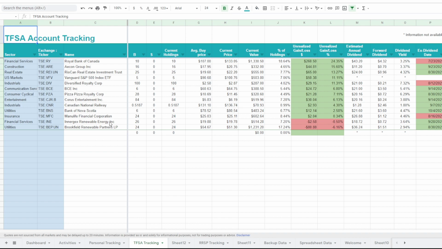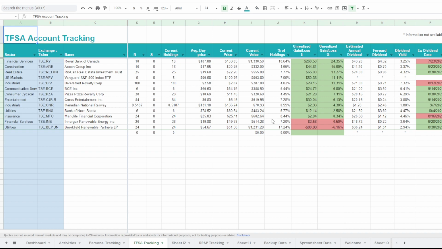For example, here in Manulife, their ex-dividend date has just passed. So if I invested in this, I would not see any dividend payments for over 3 months, which is fine if that's the stock you want to go for.